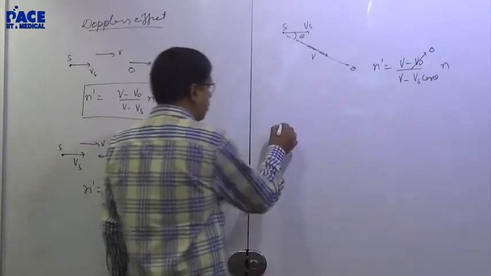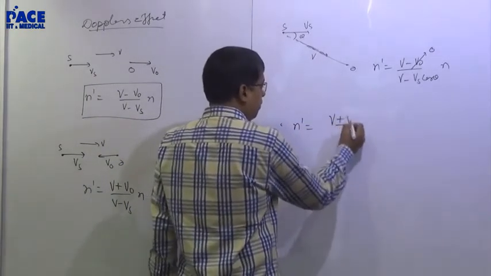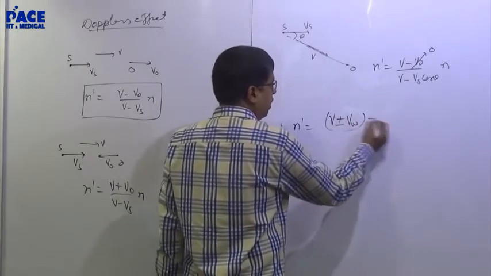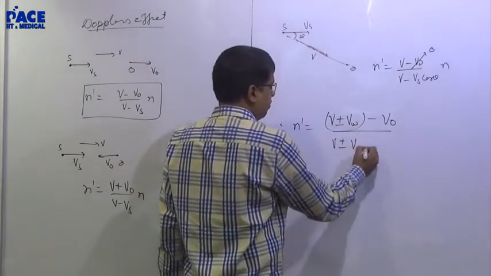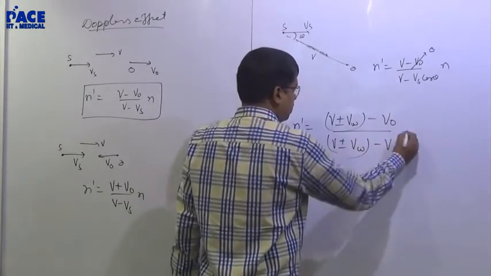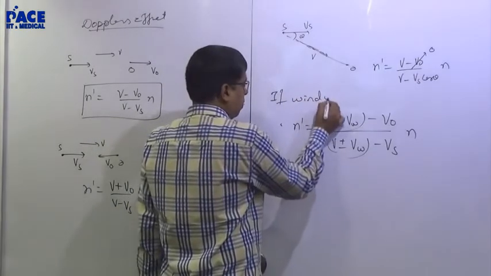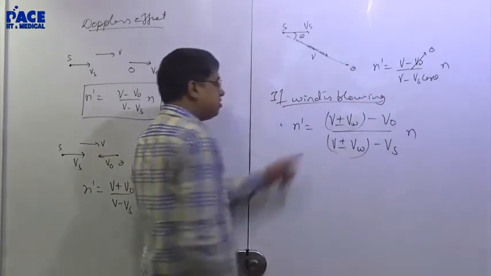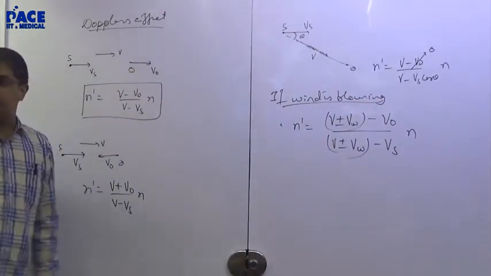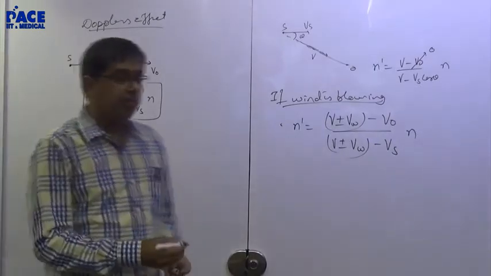What if wind is blowing? N dash will be (velocity of sound plus or minus velocity of the wind minus V naught) by (V plus or minus velocity of the wind minus Vs) into N if wind is blowing. If wind is in the direction of sound, you will take V plus velocity of wind. Wind is opposite to the direction of sound, take V minus.